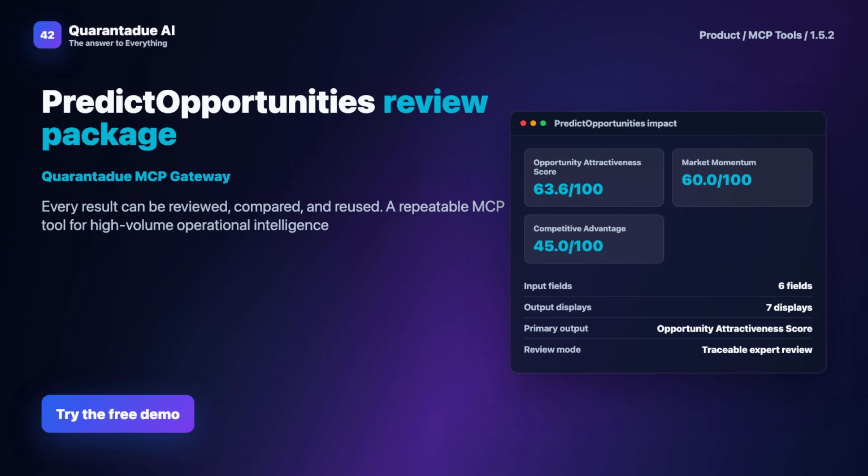To wrap up, Predict Opportunities offers a reliable way to predict market opportunities by standardizing analysis, providing audit trails, and enabling scenario modeling. It turns a chaotic process into a clear, actionable strategy.